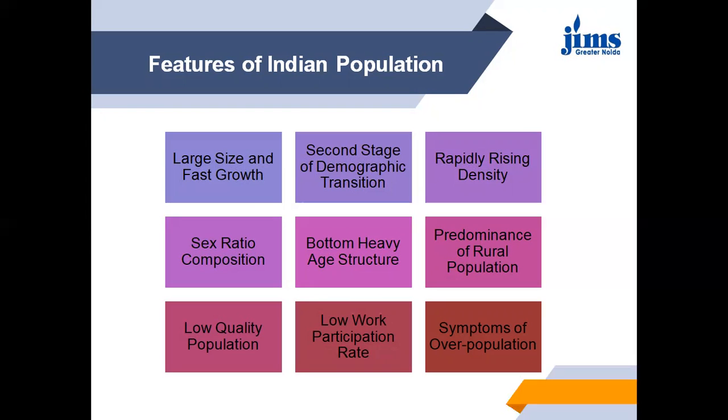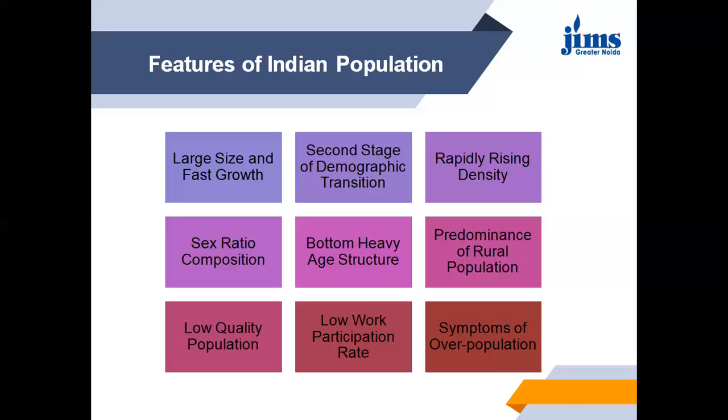Then the third feature is rapidly rising density. Another major feature of India's population is its rapidly rising density. Density of population means the average number of people living per square kilometer. The density of population in India was 117 per square kilometer in 1951, which increased to 324 in 2001. This makes India one of the most densely populated countries in the world. This adversely affects the land-man ratio.